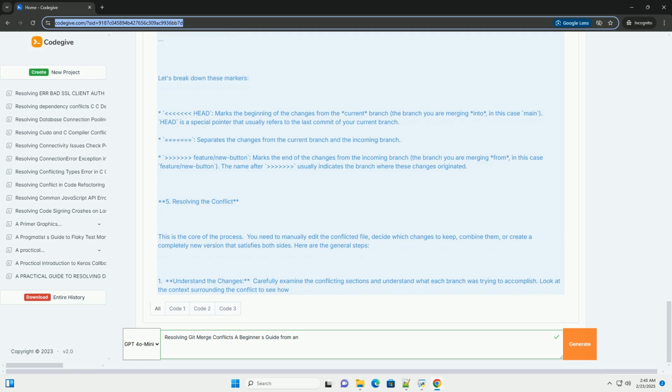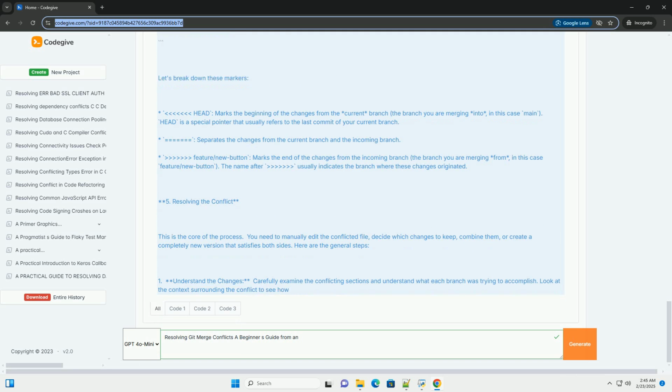5. Resolving the conflict. This is the core of the process. You need to manually edit the conflicted file, decide which changes to keep, combine them, or create a completely new version that satisfies both sides. Here are the general steps. 1. Understand the changes. Carefully examine the conflicting sections and understand what each branch was trying to accomplish. Look at the context surrounding the conflict to see how the changes fit into the overall code. Talk to your colleagues if you are unsure what one side intended.